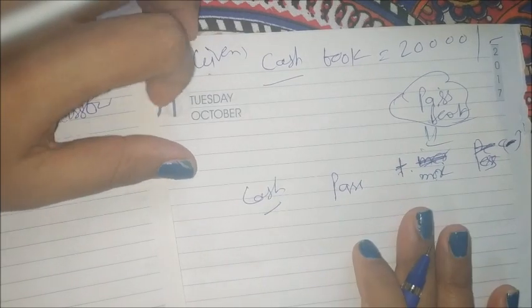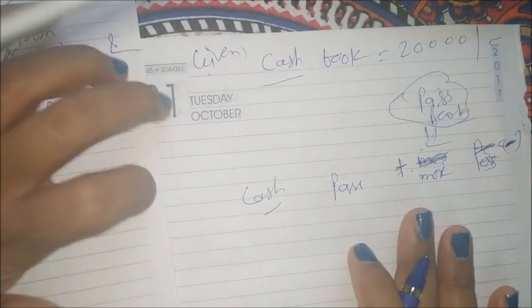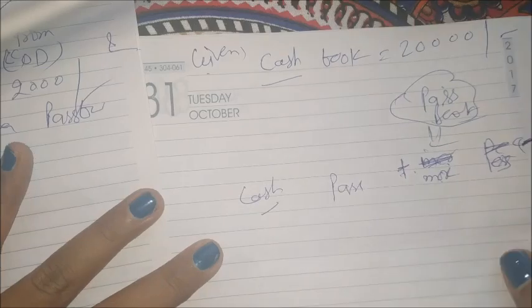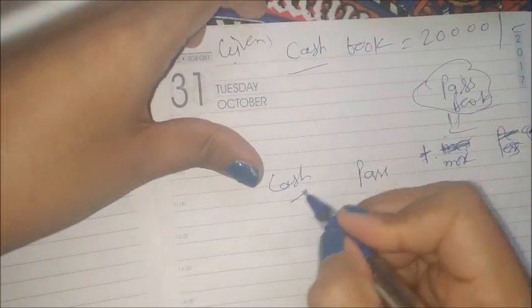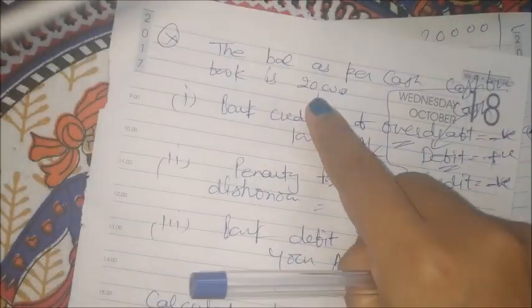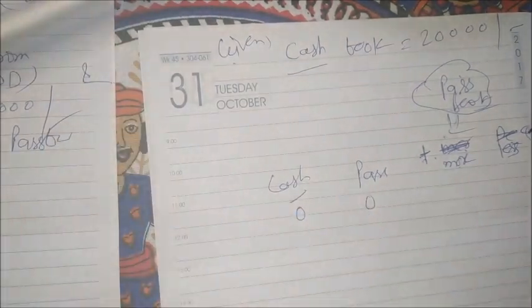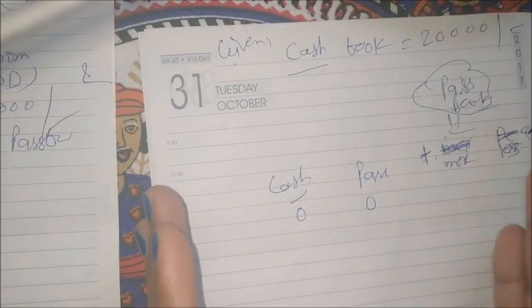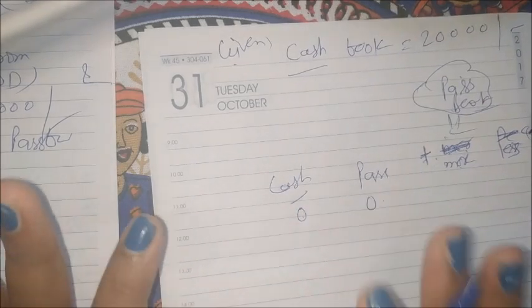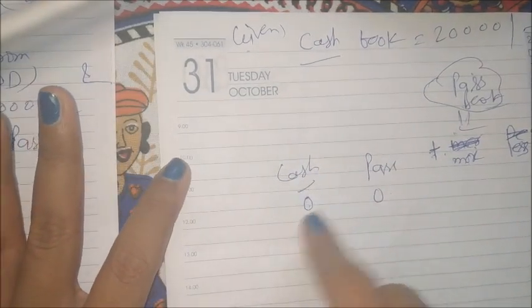If the bank has credited 1000 in the account, every transaction you have to start from zero. Zero means every transaction, first transaction, second transaction. So every time you have to think both are zero. Start from new for every transaction, which means you take both as zero. So I'm considering my cash balance zero, passbook balance zero.